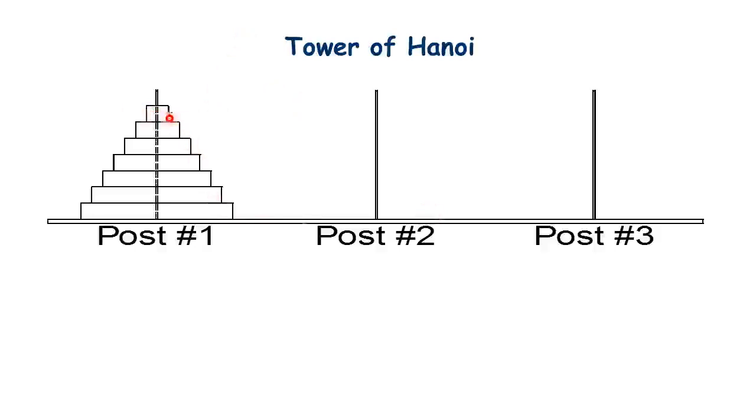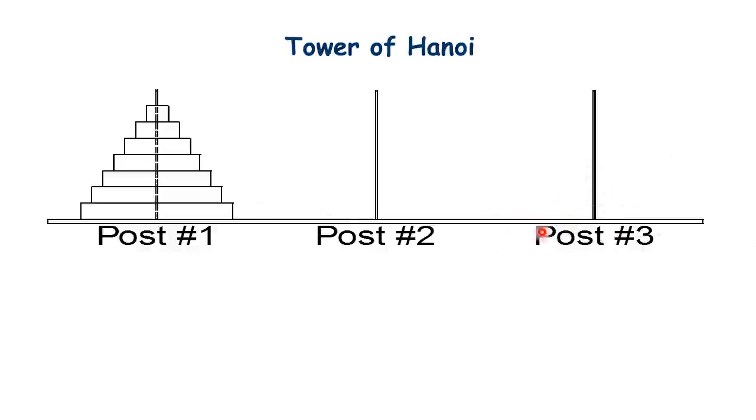So the condition is, if we take the first disk and place it on post 2, we cannot place a larger disk on a smaller disk. This is the constraint. So this is not possible without taking an intermediate post. So there is a post 3 to solve the problem.